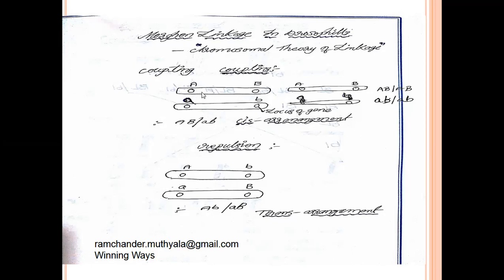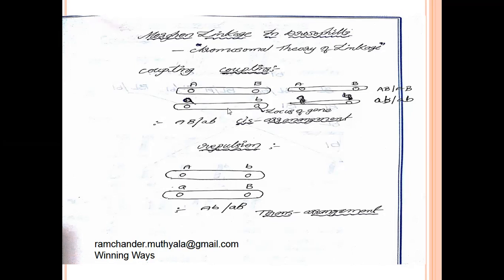On one chromosome, two or more genes are present. They may be dominant or recessive, which means they are in a homozygous condition. On one chromosome, genes are present at a particular place, called the locus of the gene.